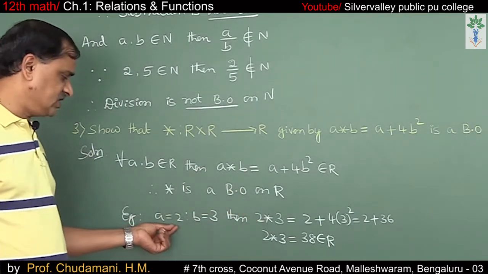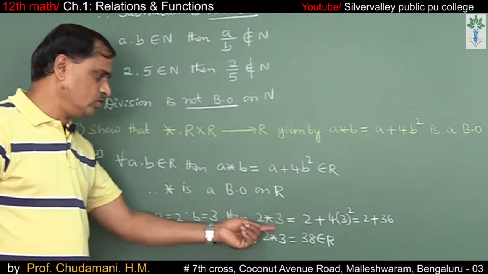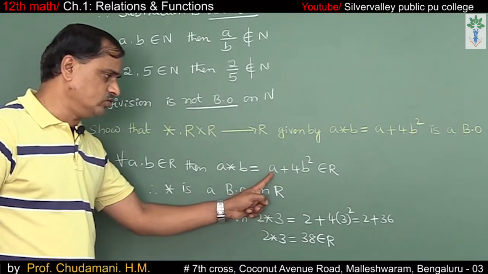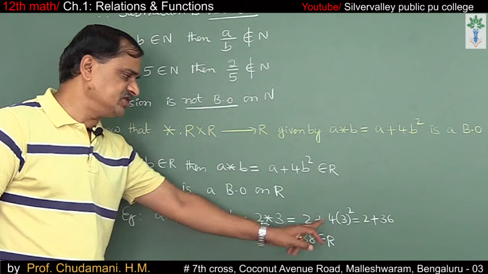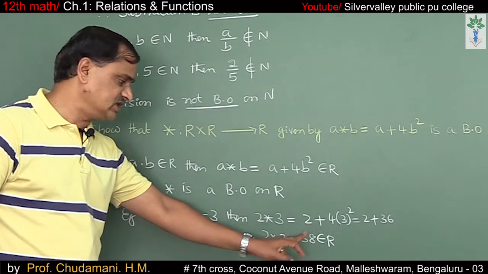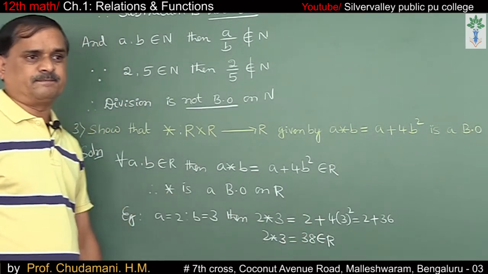Let us take an example. If A equals 2 and B equals 3, then 2 star 3 is equal to 2 plus 4 into 3 square. 9 into 4 is 36, plus 2 is 38, which is also a real number.